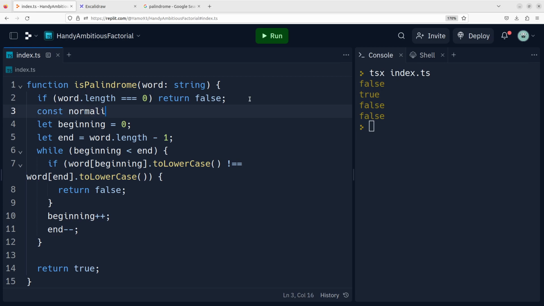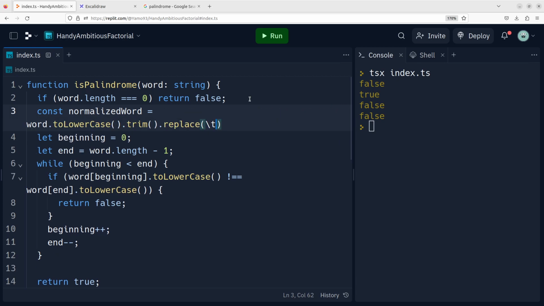So I'll say normalized word should be toLowerCase, and it should be trimmed, and we should also replace, I think it's like this, I'm not sure, and then we use the normalized word.